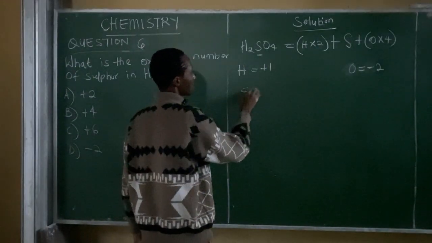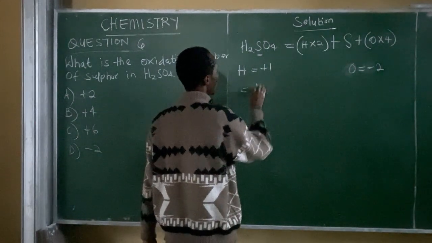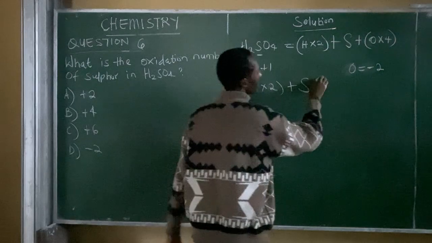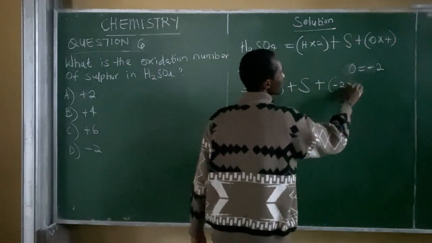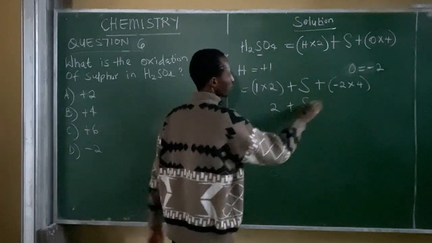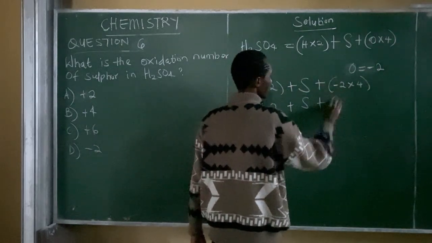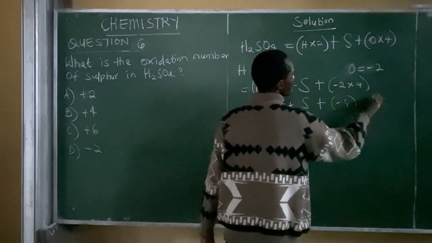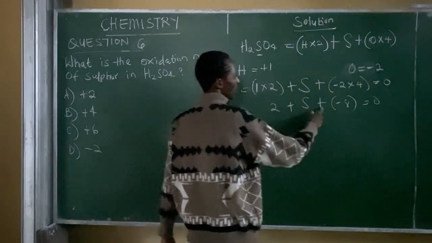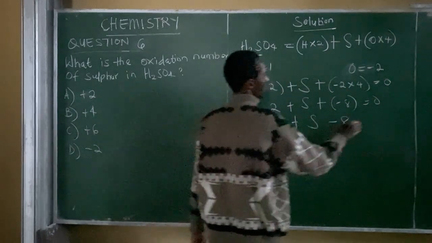This equation becomes, instead of writing H, you say 1 times 2, plus S, which is sulfur, plus oxygen, which is -2 times 4. 1 times 2 will give us 2, plus sulfur, plus -2 times 4, which will give us -8. This is equal to 0.